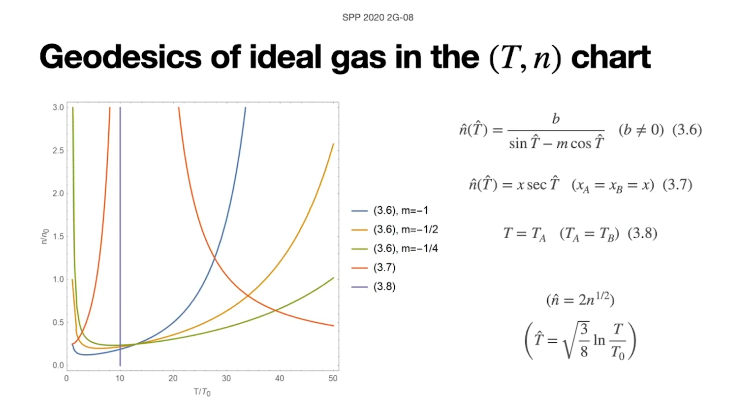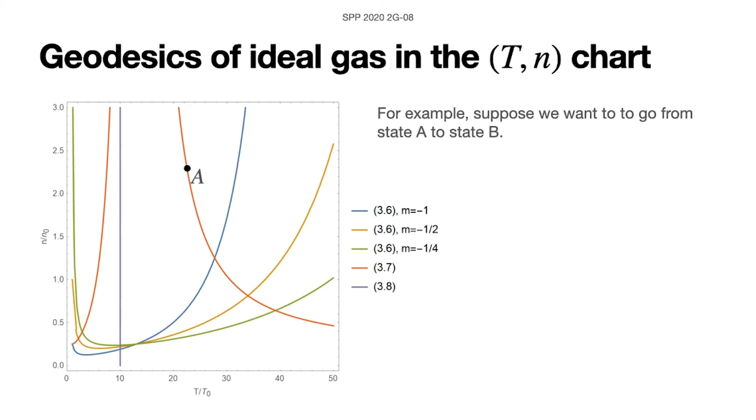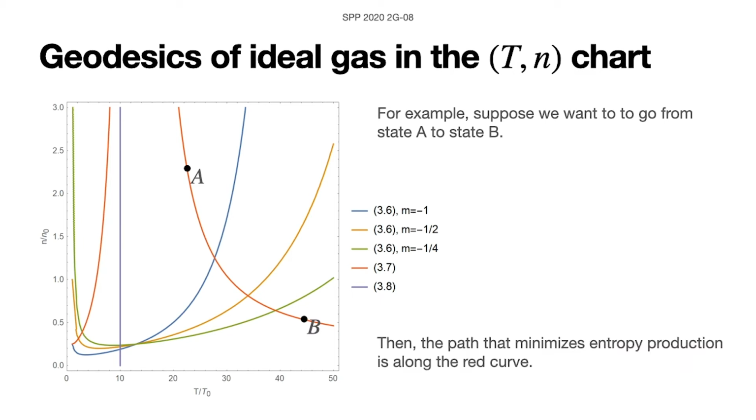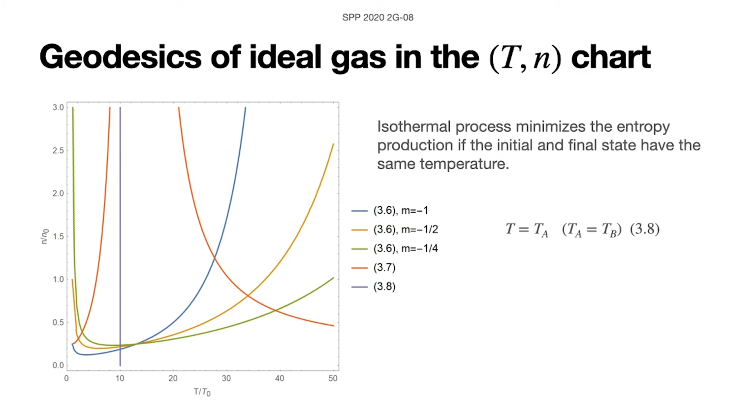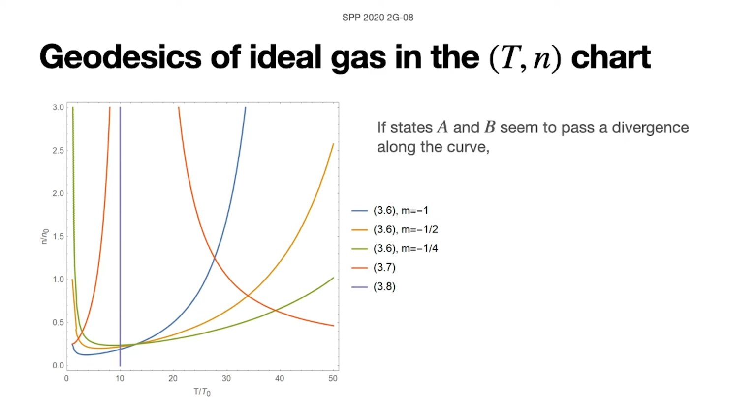So here are some samples of geodesics of ideal gas. Here, n is the number density and T is the temperature. For example, if we want to go from state A to state B, then we'll have to walk along the red curve here. For processes with the same initial and final temperature, it is the isothermal process that minimizes the entropy production. If, however, states A and B seem to pass a divergence along the curve, then the actual geodesic path becomes this one.